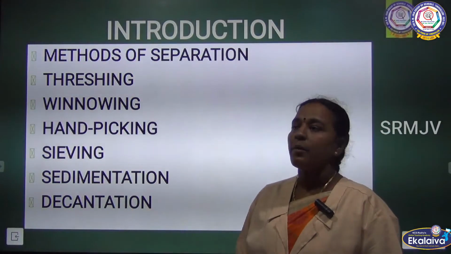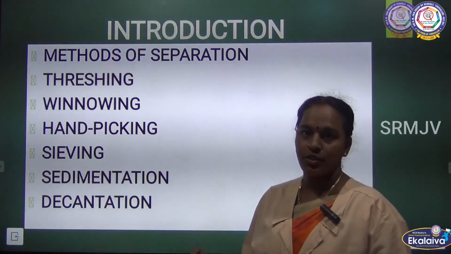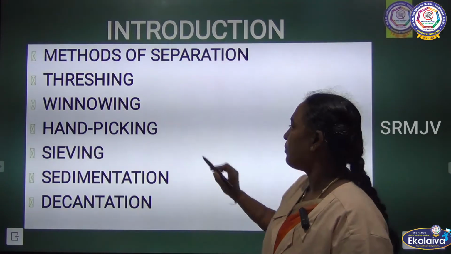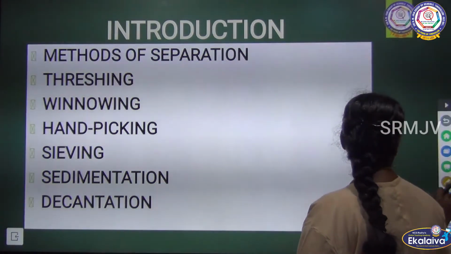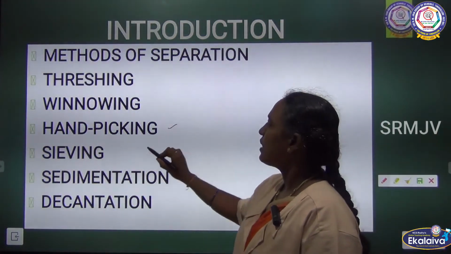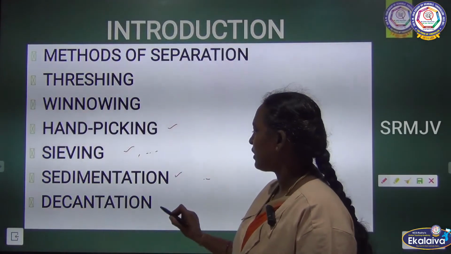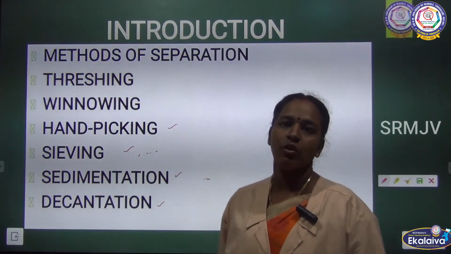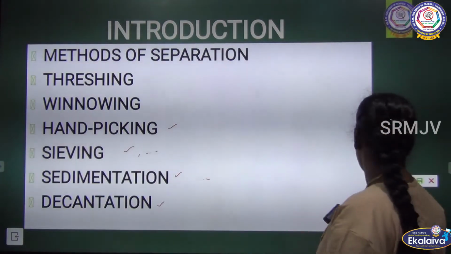In this lesson, methods of separation: threshing, winnowing, hand picking, sieving, sedimentation and decantation. These are the topics we are going to discuss.